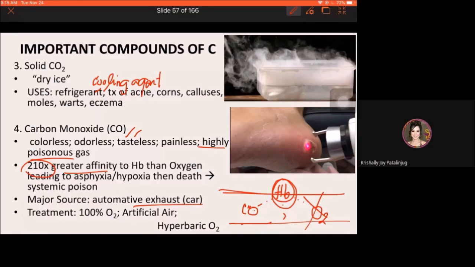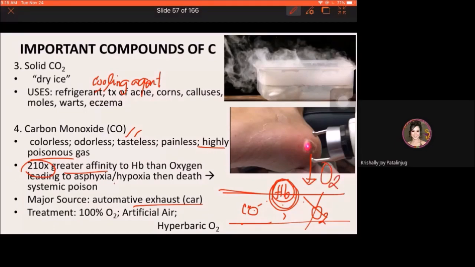Therefore, pag-deliver niya sa mga tissues, peripheral tissues sa body, dili na oxygen ang mahatag. Therefore, lowered karon ang oxygen level sa tissues causing hypoxia.